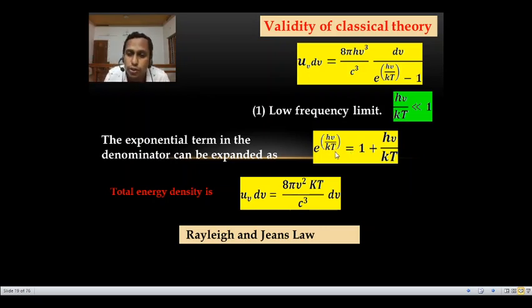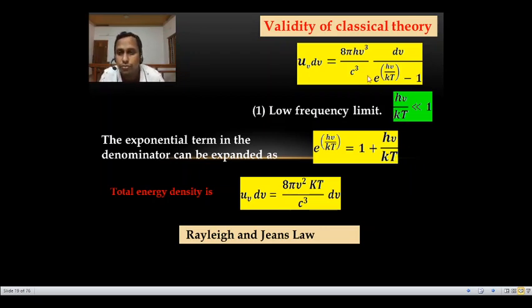Similarly, for e raised to h nu by kT, here h nu by kT is very much less than 1, so we can write 1 plus h nu by kT plus (h nu by kT) whole square, etc. The square or higher order terms can be neglected because h nu by kT is always less than 1. For example, suppose h nu by kT is 10 raised to minus 3, then its square is 10 raised to minus 6, which is very much less than 1. So we take the first two terms: 1 plus h nu by kT.